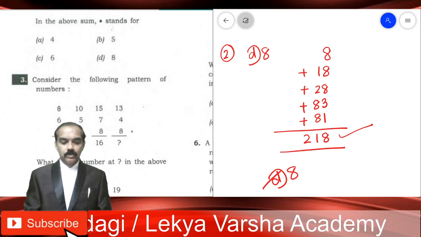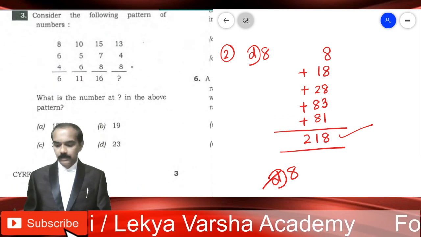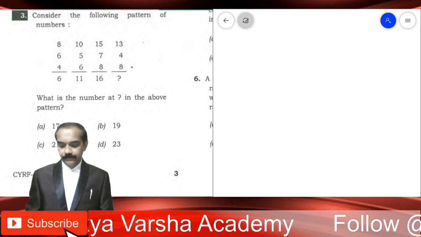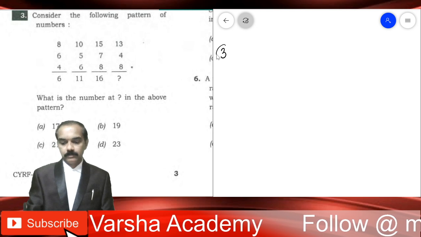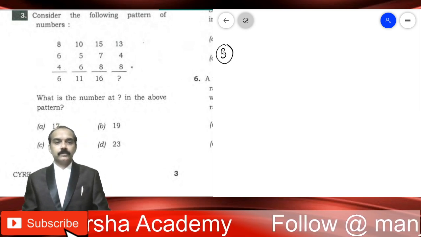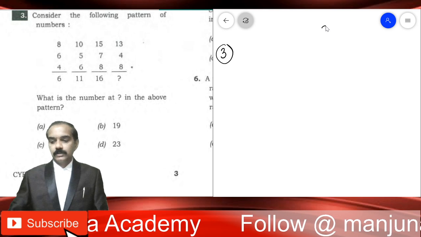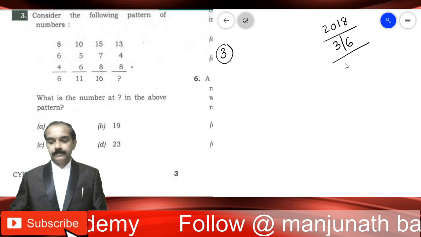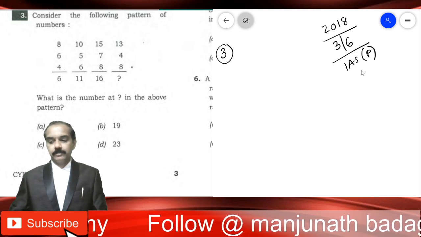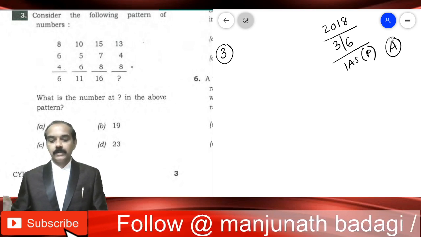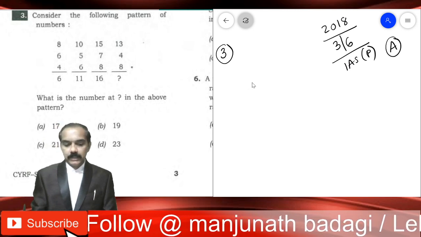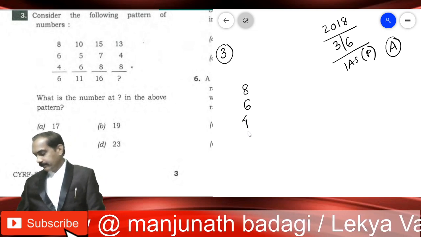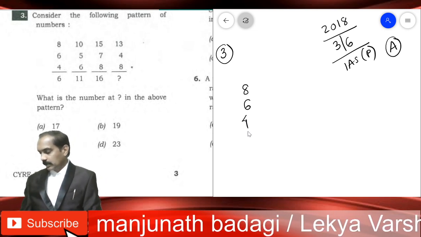So moving on to the third one. The third problem is on missing numbers. This is series A, 2018 UPSC prelims, CSAT paper number 2, series A. Moving on to the third one. 864.